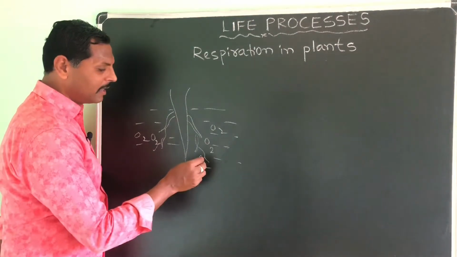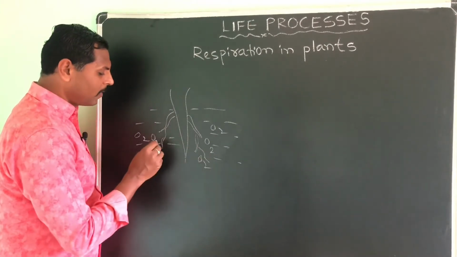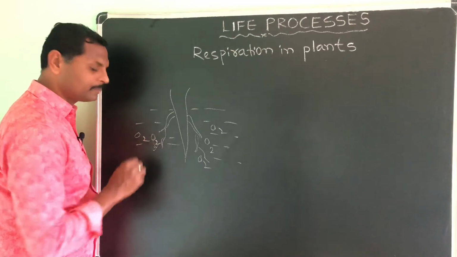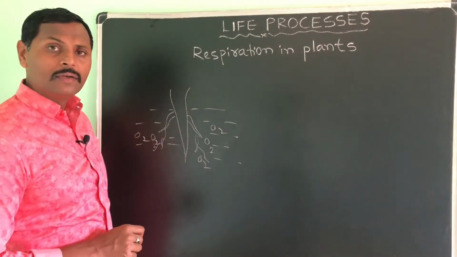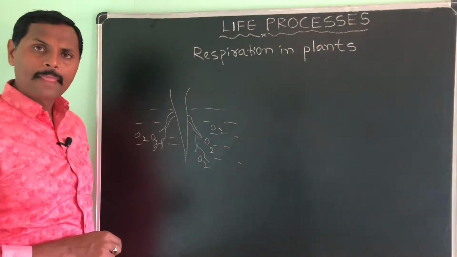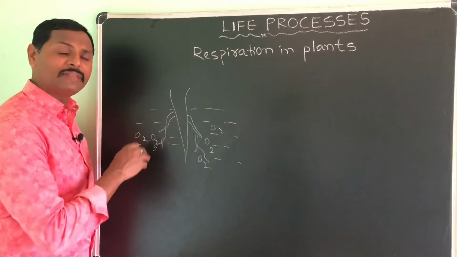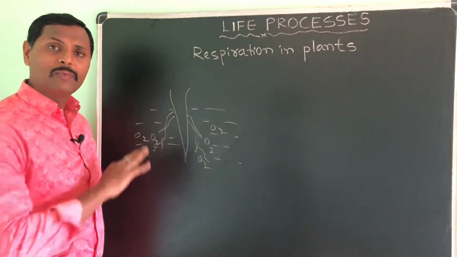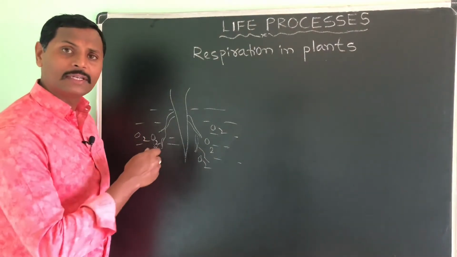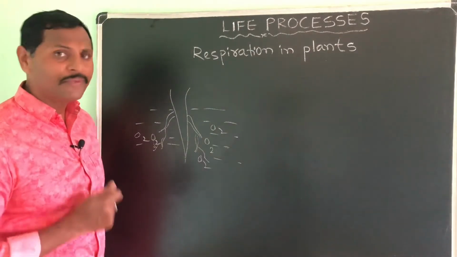This oxygen moves into the root hairs. Why? Because the oxygen concentration is less in the root hair and more in the space between the soil particles. That is why movement of molecules from higher concentration to lower concentration goes on. That you call diffusion.